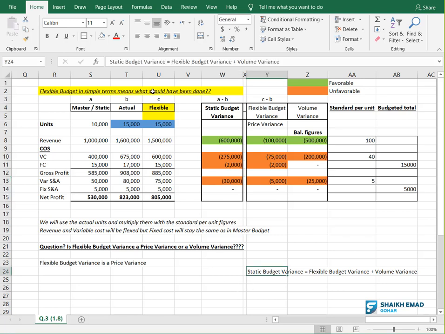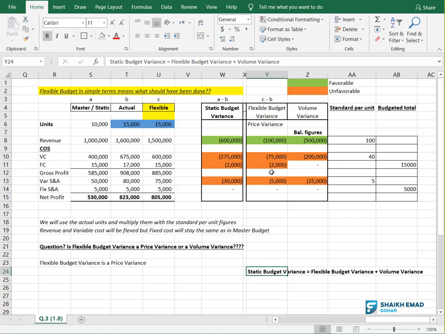See this one? I wrote it for you, so don't forget. Okay? He can ask you anything here. He will give you flexible budget variance and volume variance, and he will say calculate static budget variance. Or he will give you static budget variance and volume variance and say calculate flexible budget variance. Any combination he can give you, but you need to remember this formula which I wrote below for you. Now see how to do this plus minus.